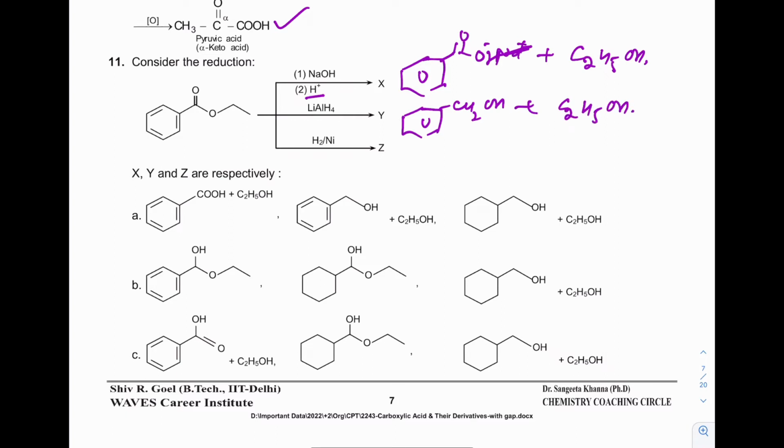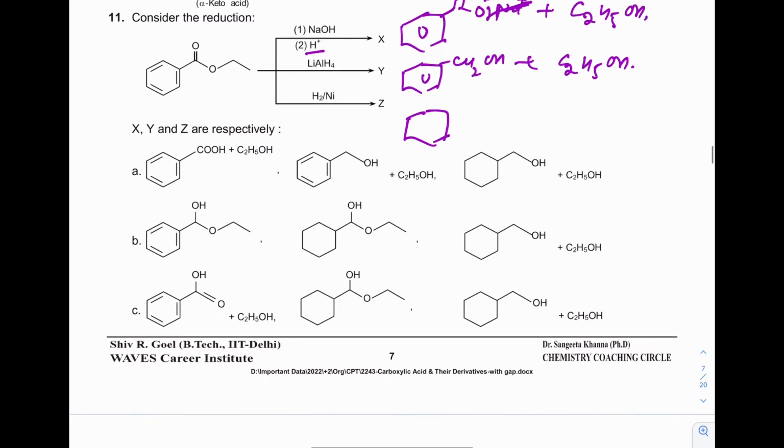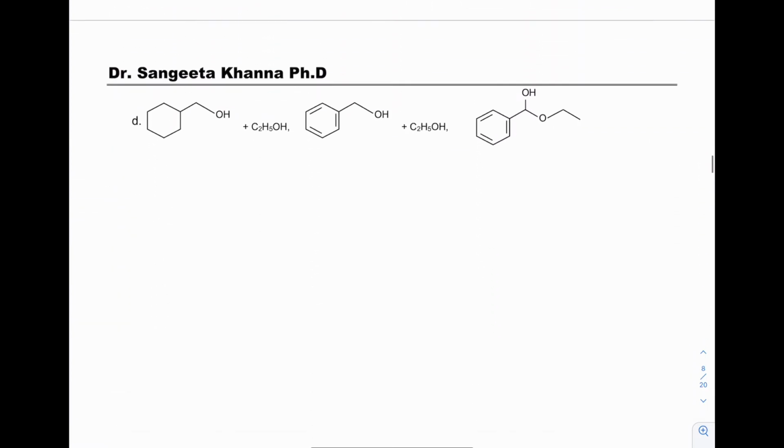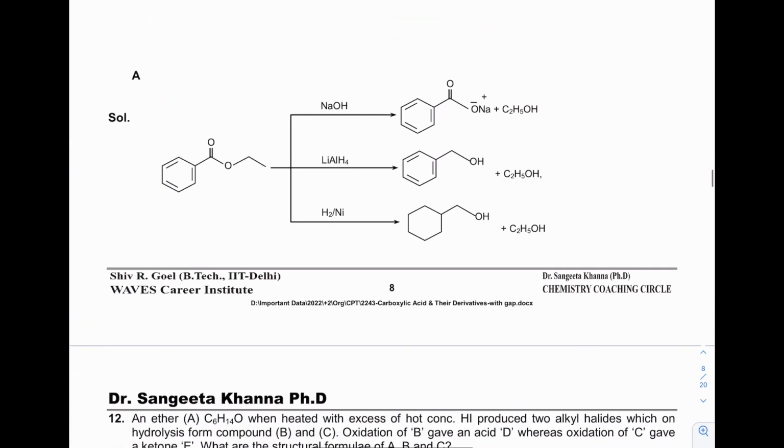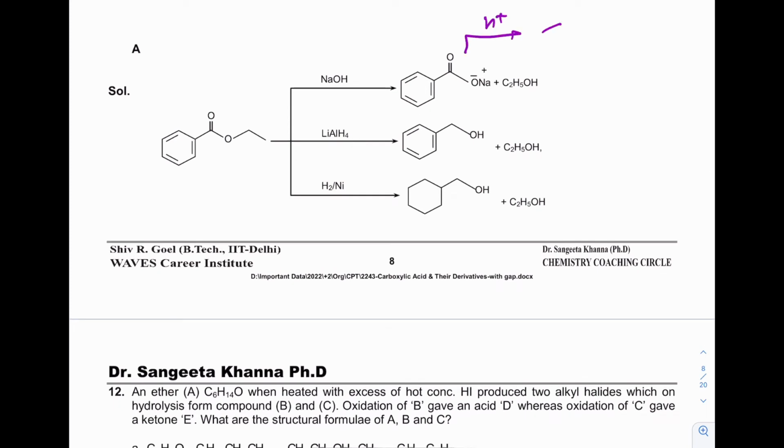With LiAlH4, the ester is reduced to alcohol. With nickel and hydrogen, the benzene ring will be reduced, and nickel hydrogen can also reduce the ester group. So the correct answer is A. This on acidification gave acid.